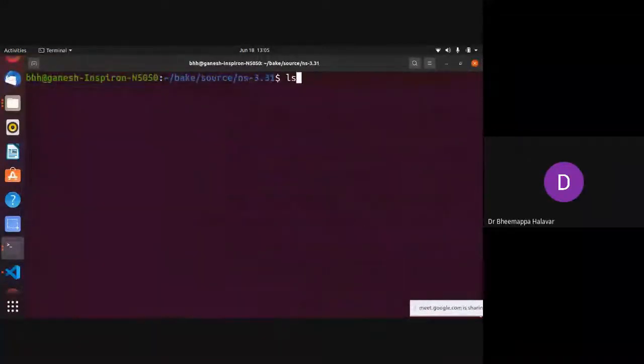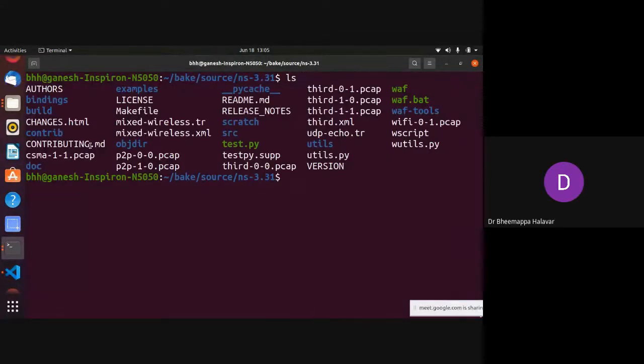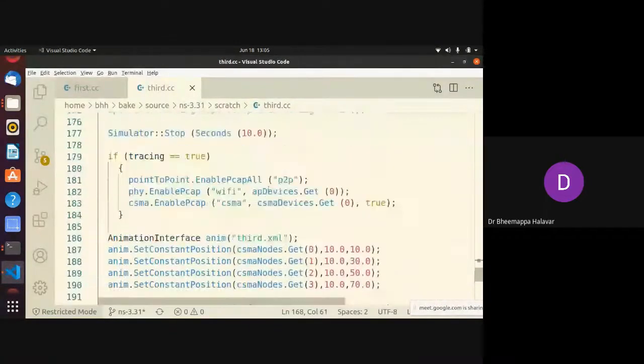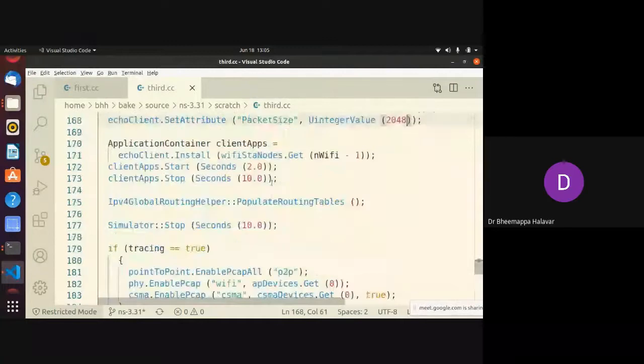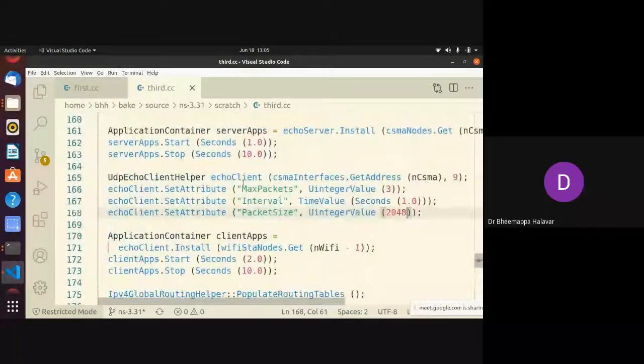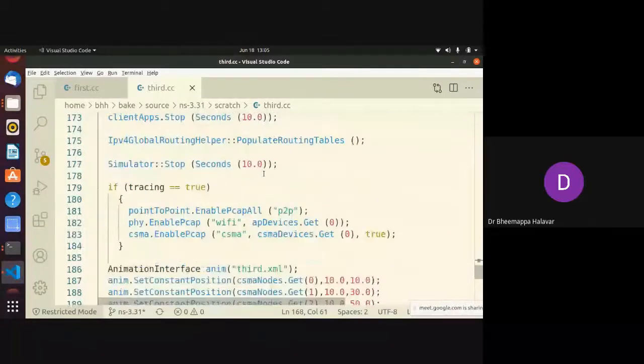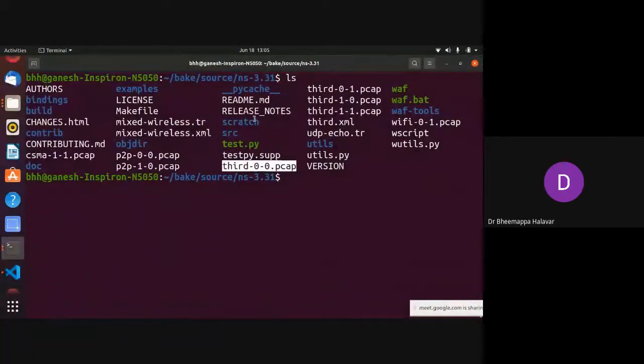To open it, I will do ls -l. Now you see the packet capture is generated. This one is generated for the CSMA, and for P2P I have given all, so it will generate files for 2 nodes, these two files. The third one is given as the Wi-Fi packet capture name. You can check for Wi-Fi. Okay, so one node is created.